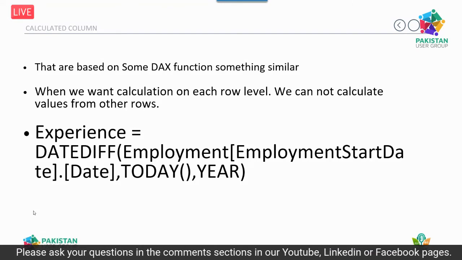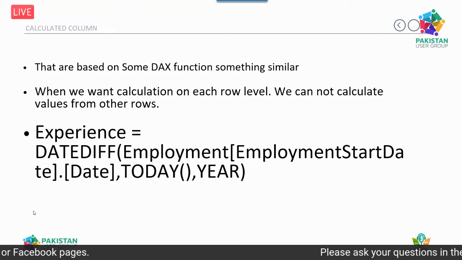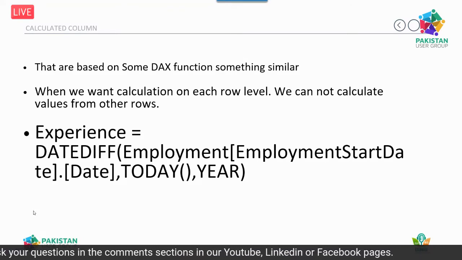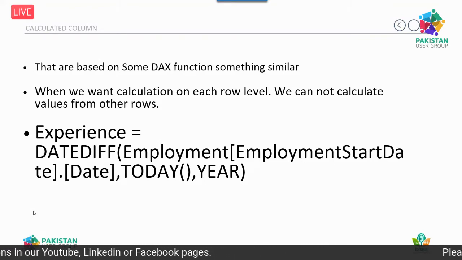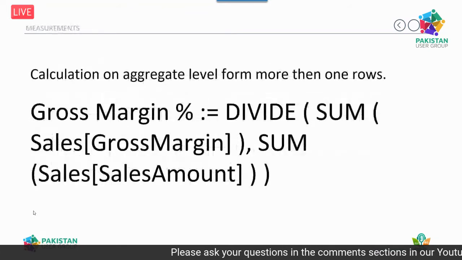For example, in the current example I mentioned, if you have information about employees, and you want to calculate the experience of each employee and show it on a report, you require a calculated column based on a DAX function. For example, a date difference between joining date and today, in years, shows the experience, so each employee has their own experience at the row level. But what about measures?